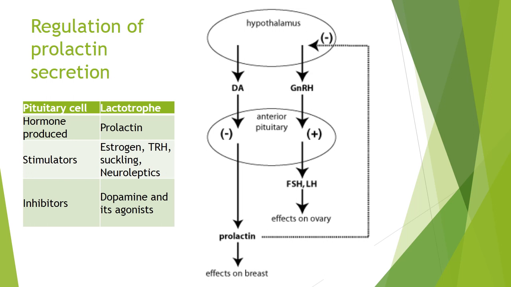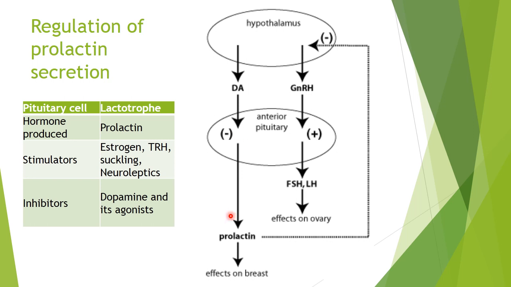Coming to prolactin, the release of prolactin is controlled by the hypothalamus by release of dopamine, which is an inhibitory regulator of prolactin from the anterior pituitary. So release of dopamine inhibits the release of prolactin.